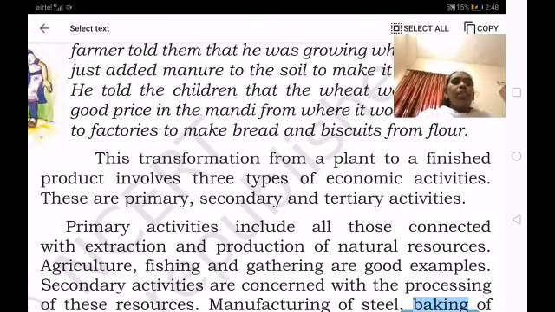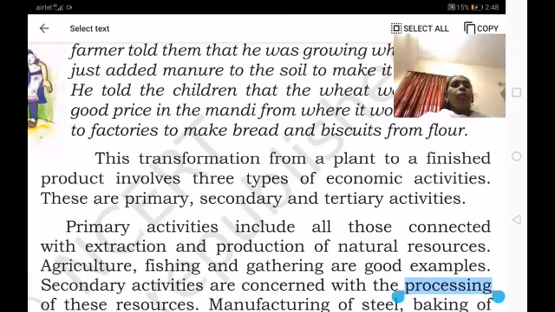And when they sell the biscuits, they are also going to get more profit. The transformation of a plant, wheat, to factories where they prepare biscuits or bread. So the three types of economic activities are primary, secondary and tertiary activities.